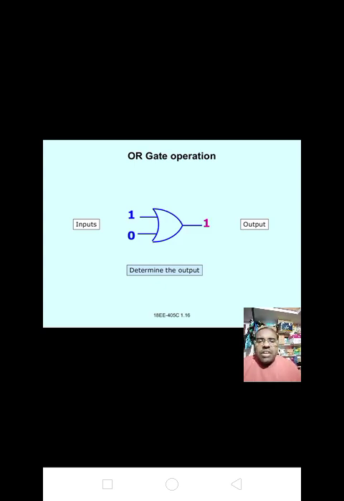Next, if the input is 1 0, we get the output y equal to 1 plus 0, which is equal to 1. Next, if the inputs are 1 1, we get the output y equal to 1 plus 1. It is 1.